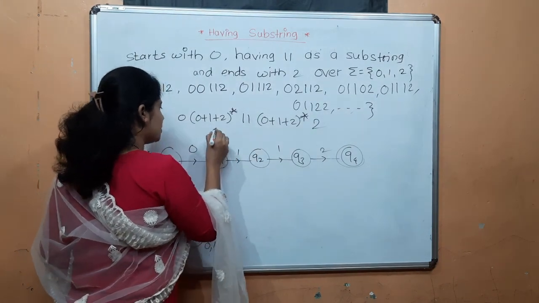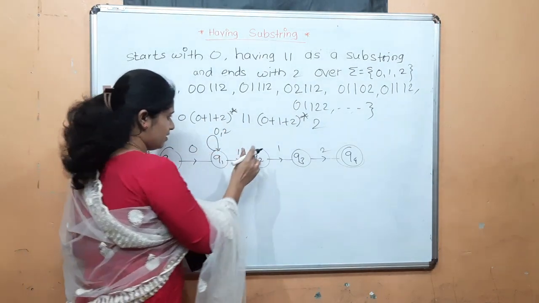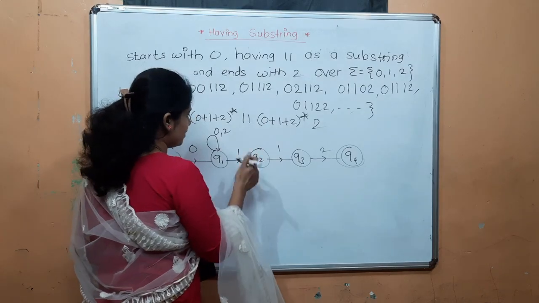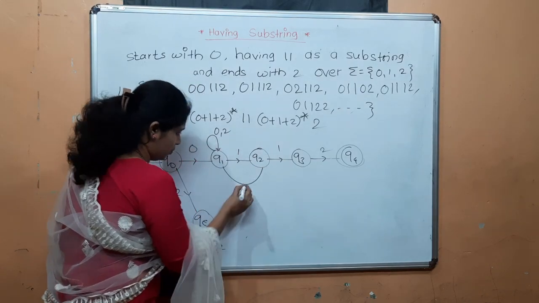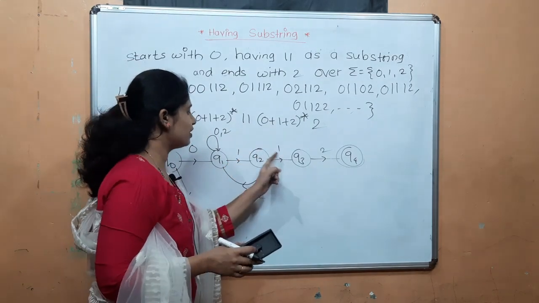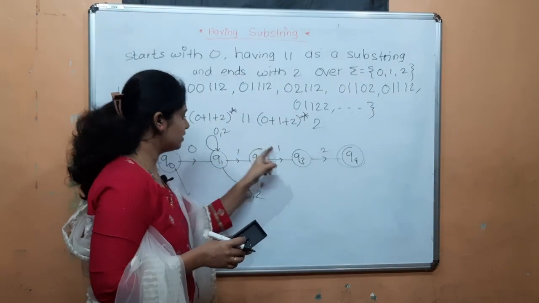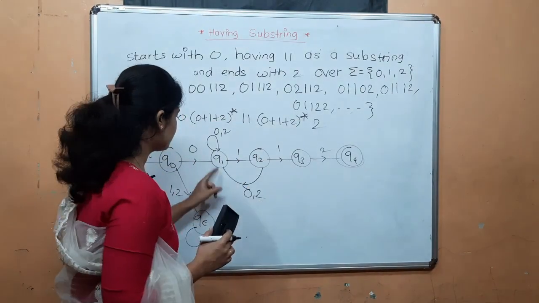In between these two, any number of zeros will occur, number of ones will occur, but 1 is already given. Then if 0 or 2 occurs, we cannot give a self loop here. It would become 0, 1 or 2, 1, which is invalid. The condition is having substring 1, 1. So we can give 0 or 2 to Q1.